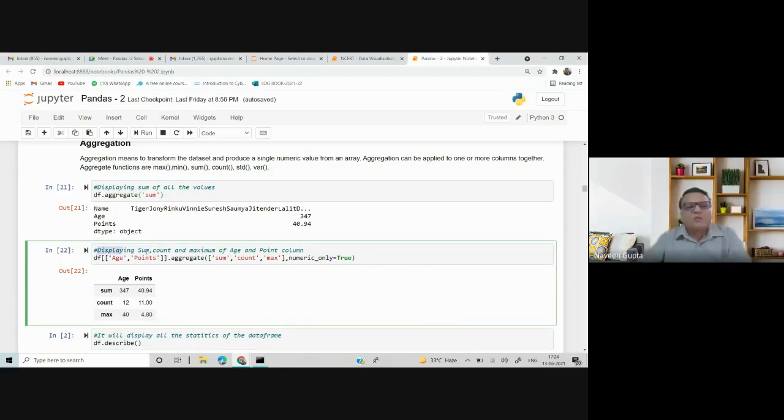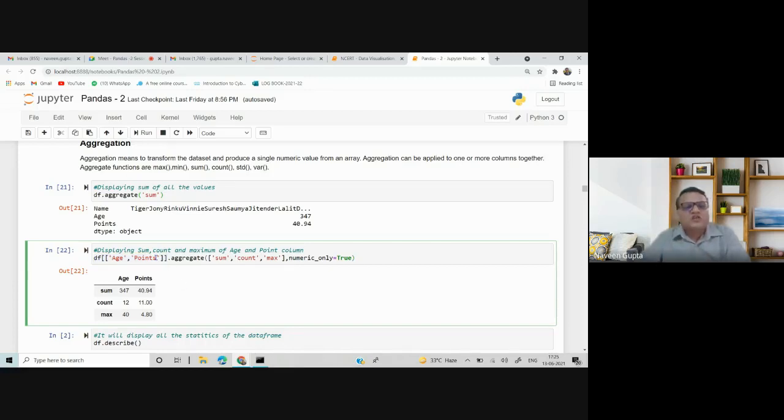Now, displaying the sum, count and maximum of the age point column. Herein I have used extraction. This is the way I have extracted. I can use the loc and iloc functions, but I never use them because I can work like this as well. Even in NCERT I have given the same concept. They have used loc and iloc, but I have given whatever examples I have done in Pandas 2. Most of the things I have written in Pandas 2 of NCERT, so I have given this concept as well.